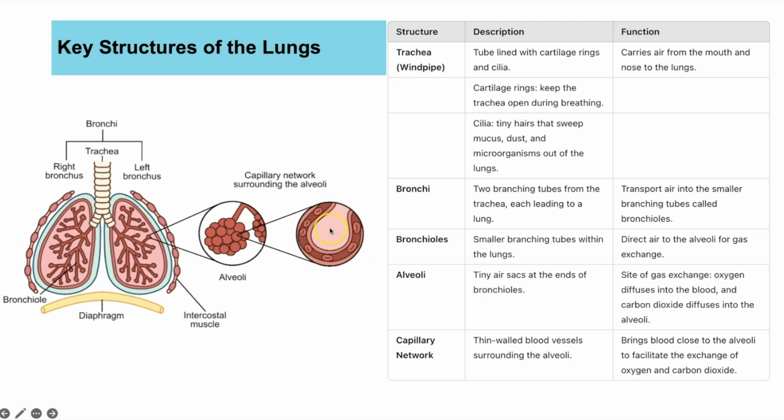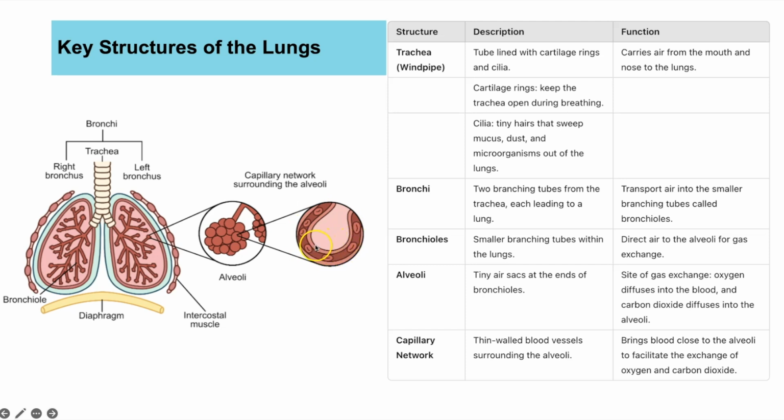And this is literally where gas exchange happens. The alveolus is just an empty air sac. This bit here in pale pink, that is the alveolus. It's made up of a single layer of cells making a wall, and because it's such a thin layer, on the outside, this is a capillary, a blood vessel, and we've got red blood cells flowing in the blood around it.